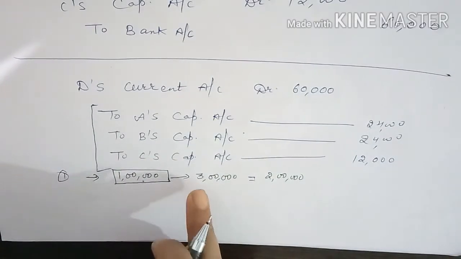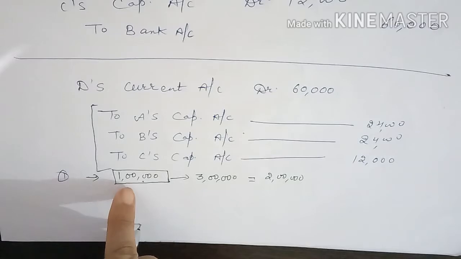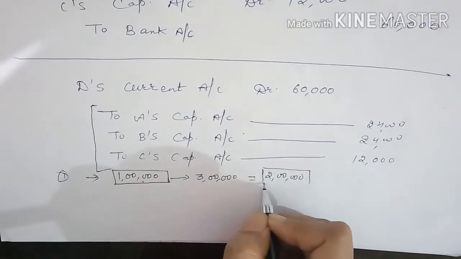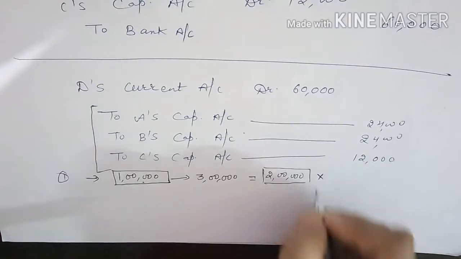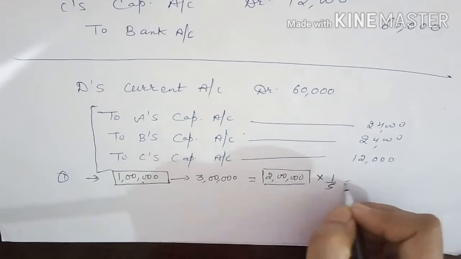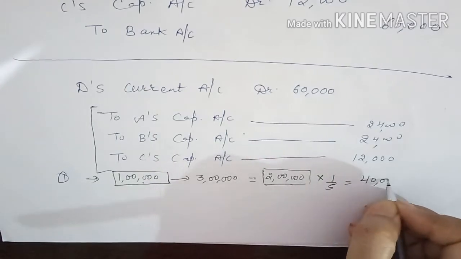Actual value of goodwill is 3 lakh and goodwill appearing in the balance sheet is 1 lakh. So what is the difference? 2 lakh. So the new partner's share will be 1 by 5. That means how much will he bring? 40,000.